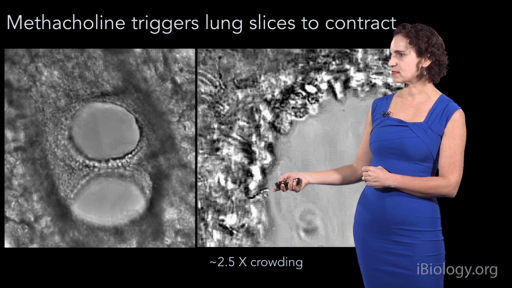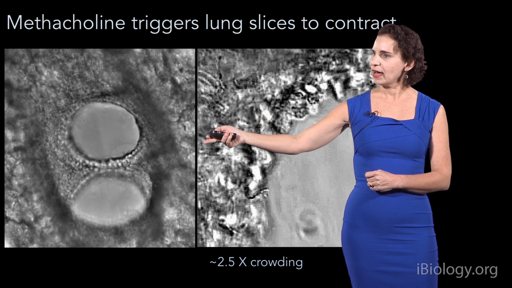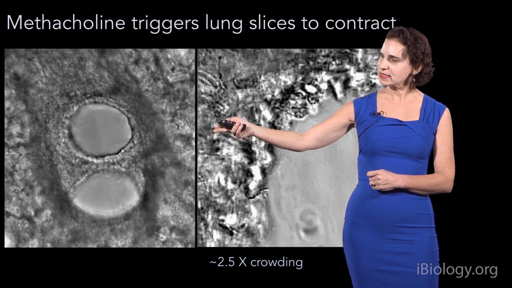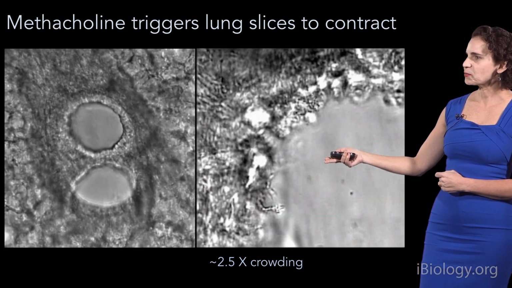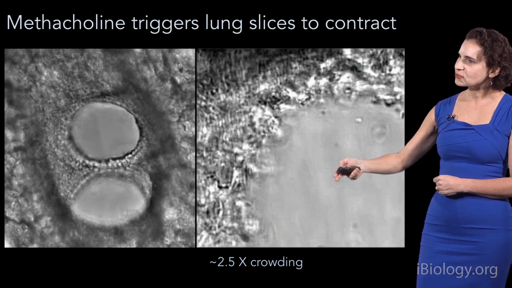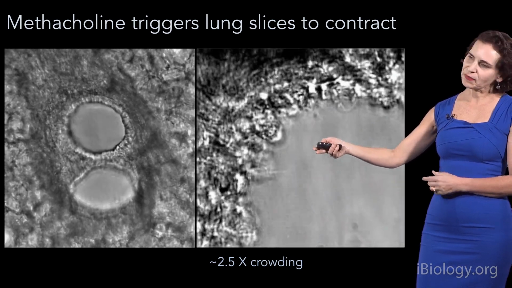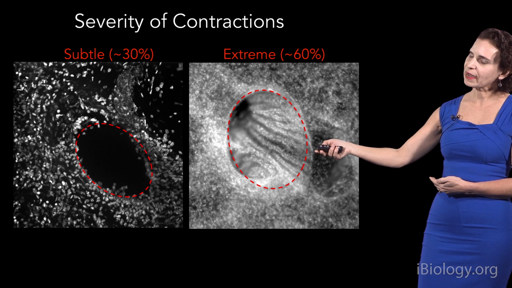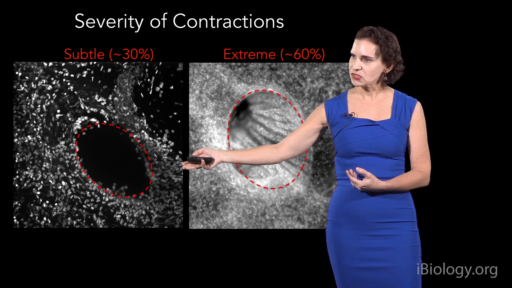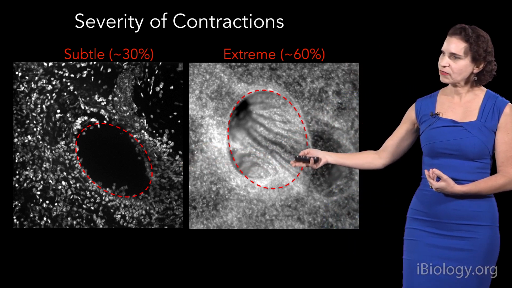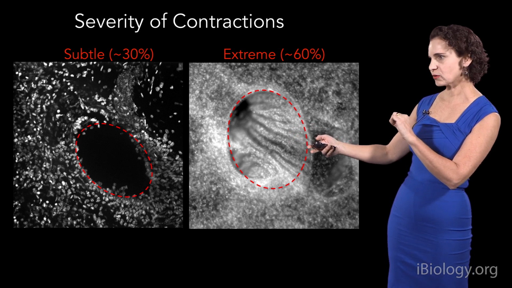So then you can see this through live imaging, and you can see this is a bronchiole right here, and as we add methacholine, this bronchiole will constrict. Now, if you zoom in a little bit and follow another bronchiole, you can see that a lot of these cells are already starting to extrude quite rapidly. Depending on the amounts of methacholine we would add or the amounts of priming, you can get subtle amounts of constriction or very extreme amounts of constriction where we could actually see these sort of involuting and cording because they're constricted so far.